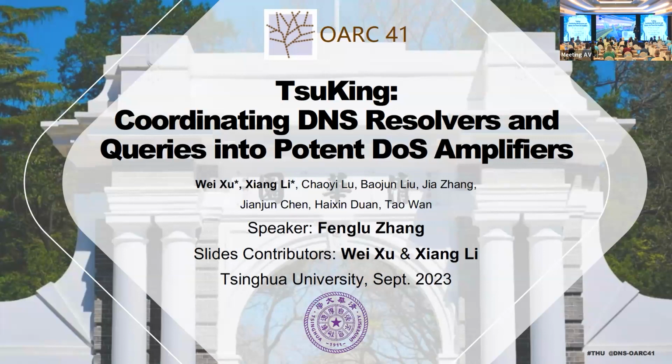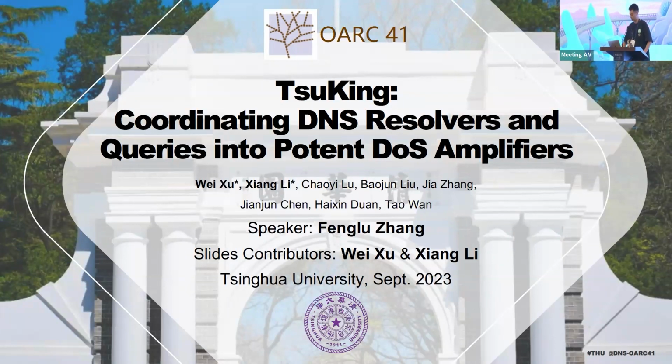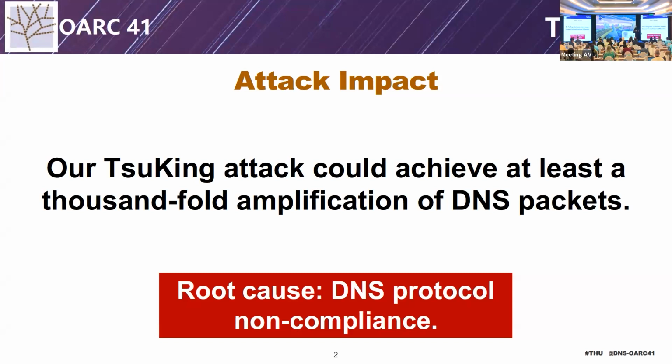In this talk, I will introduce another attack on DNS, coordinating DNS resolvers and queries into a potent DoS amplifier. We introduce a new DNS traffic amplification attack named TsuKing. Before the details, for the attack impact, our TsuKing attack could achieve at least 1,000-fold amplification of DNS packets. The root cause is DNS protocol non-compliance of several implementations. In the following, I will introduce how it works.